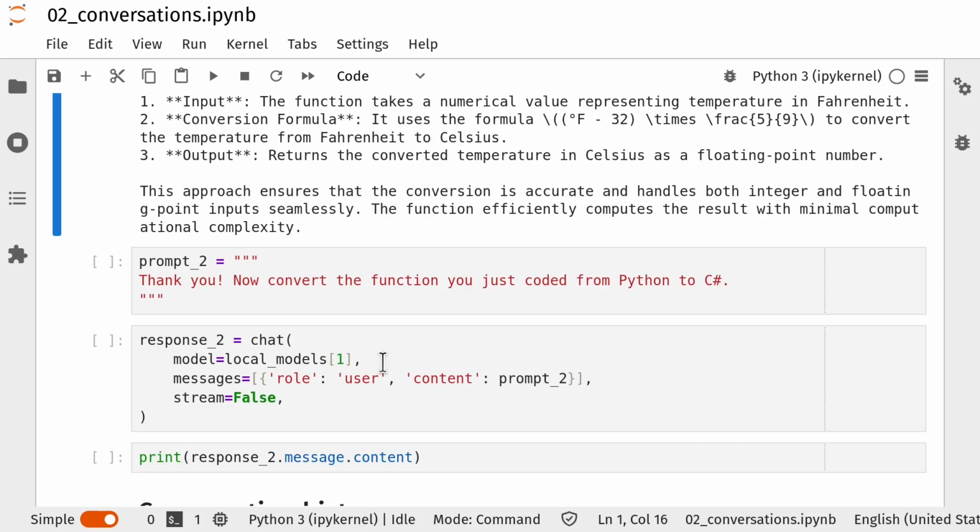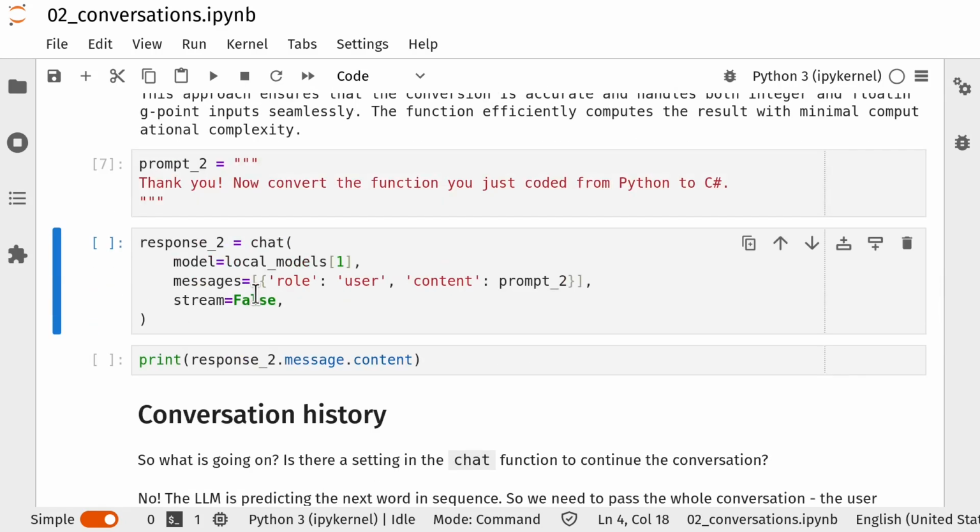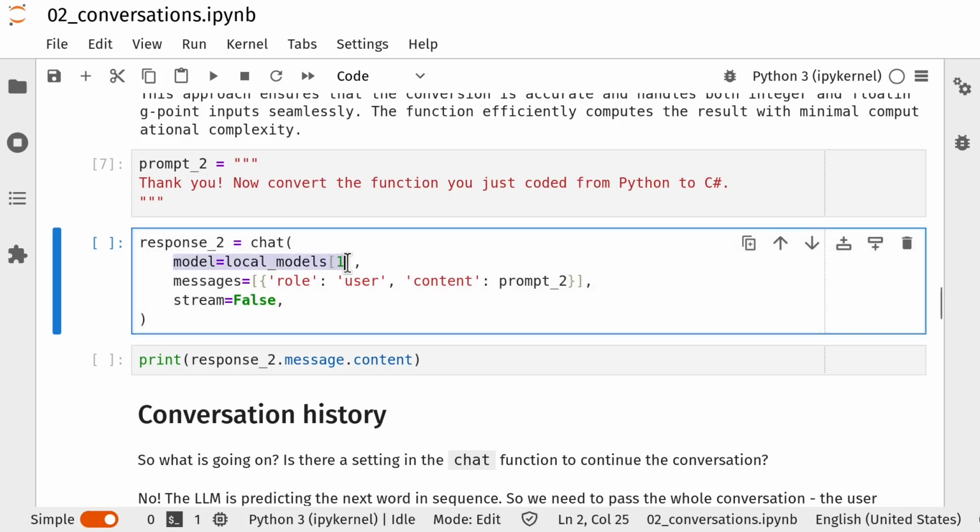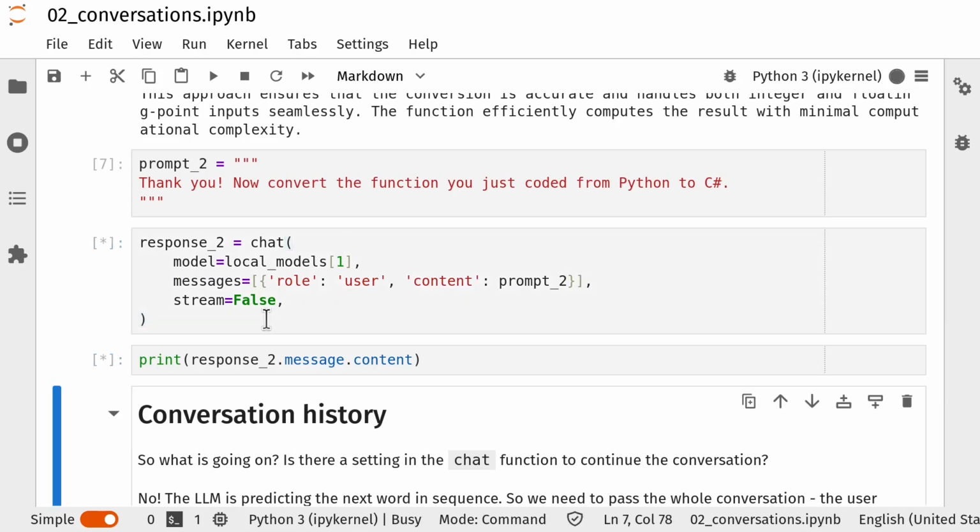So I would like to now continue that conversation with DeepSeek, thanking DeepSeek, of course, because I'm a polite Englishman, and then convert the function from Python to C#. So we'll create the prompt. We'll go down to our chat function again, select the same model we were using before, pass in the new message. So again, it's a user. We're going to pass in the content as prompt 2, and again, we'll turn streaming to false, and there'll be a brief pause while we wait for that response to be displayed on the screen.